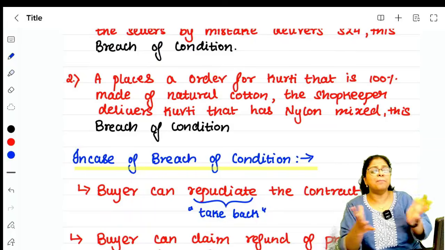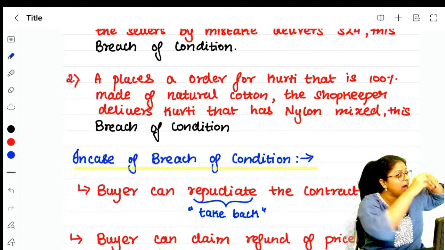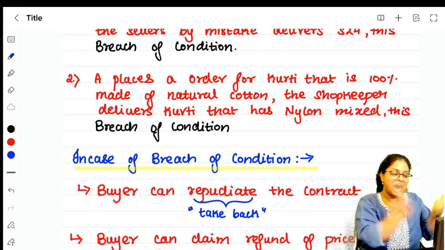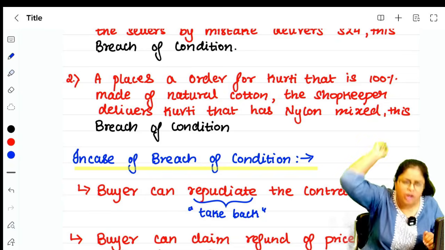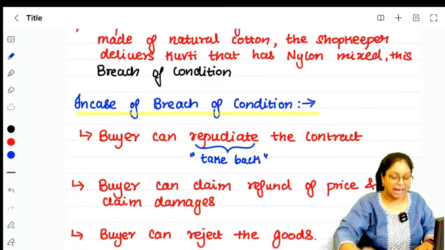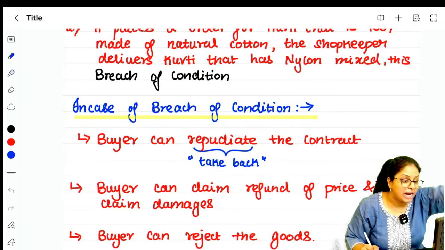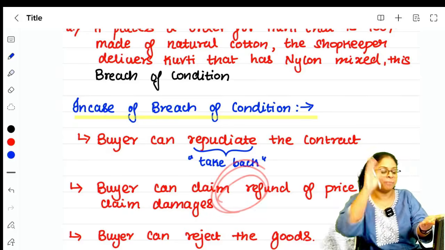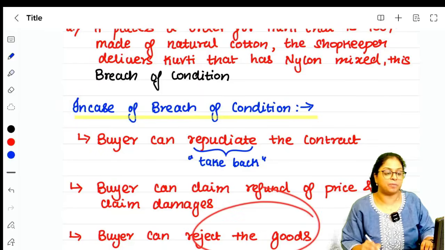மேம் கண்டிஷன்ல பிரீச் ஆயிடுச்சு மேம். ஏசி வாங்கினேன், ஏசி கூலிங்கே கொடுக்கல. ஃப்ரிட்ஜ் வாங்கினேன், ஃப்ரிட்ஜில் கூலிங்கே இல்லை. என்ன பண்ண முடியும் என்னால்? I can go to Chroma showroom, I can go to Saravana stores, throw the fridge on him and tell I am repudiating the contract, I am taking back the contract. If there is a breach of condition, you can repudiate, cancel, take back the contract. You can ask for a full refund. We can tell him give my whole 1 lakh rupees back, and you can reject from accepting the goods.